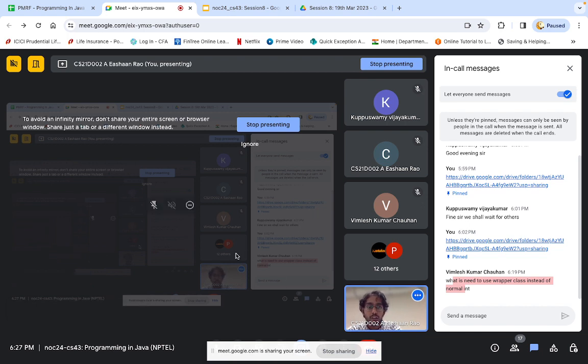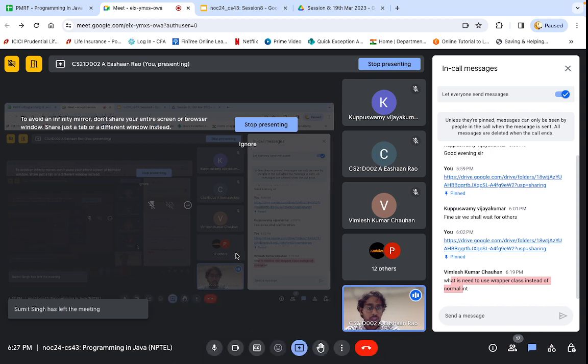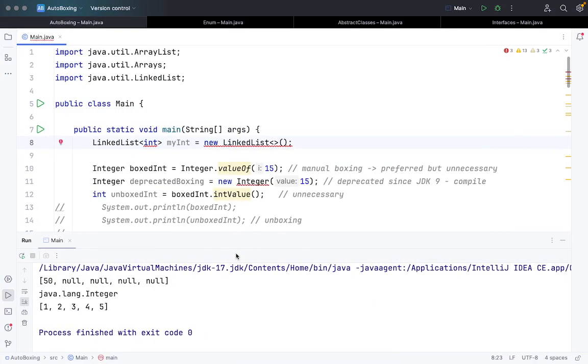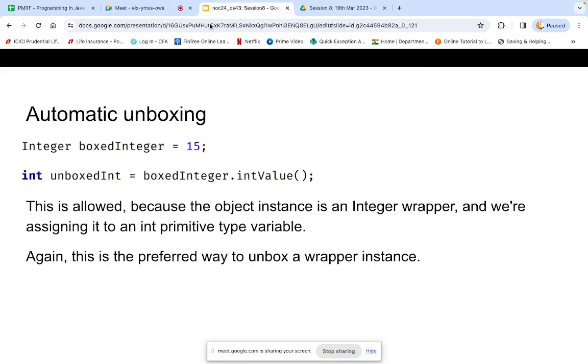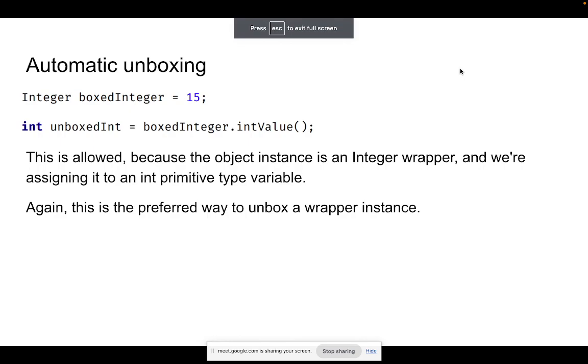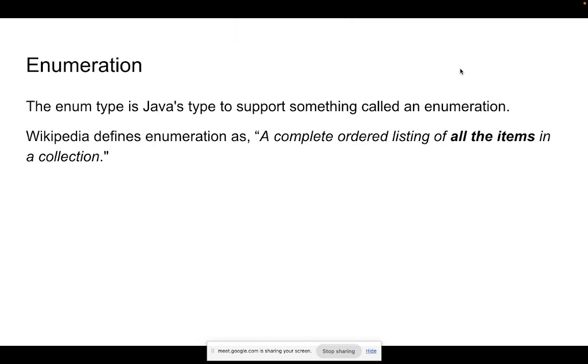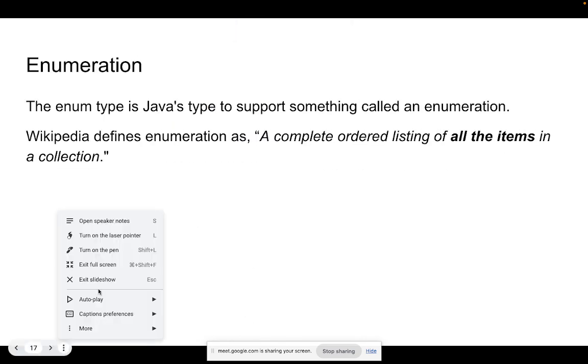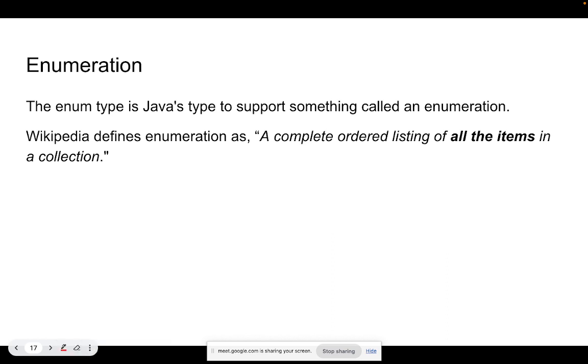Okay, now let's look at the second concept in this case, which is the enum type. So let me go here. Enum type is very highly used in a typical Java application, any application.